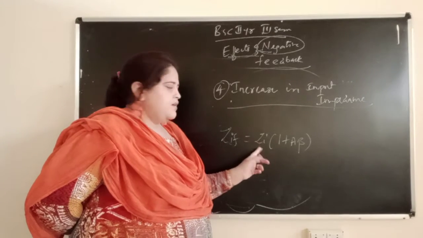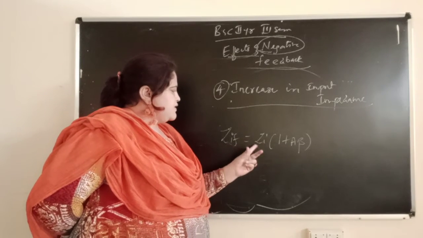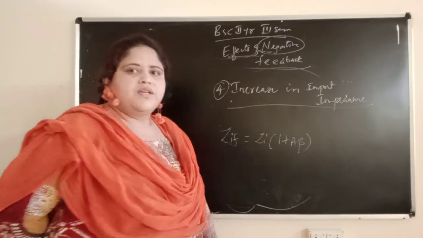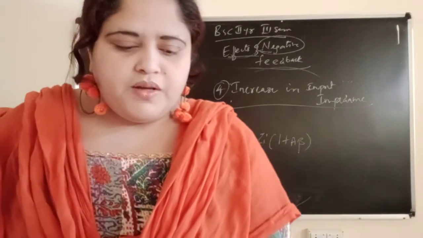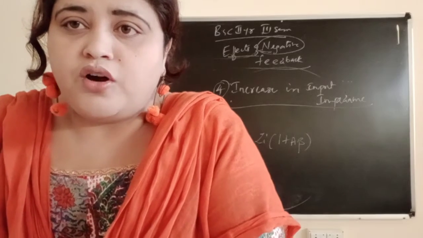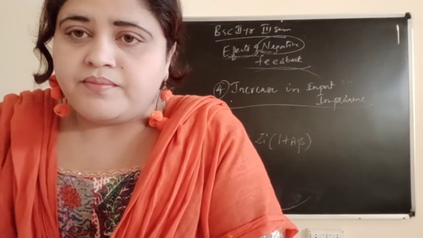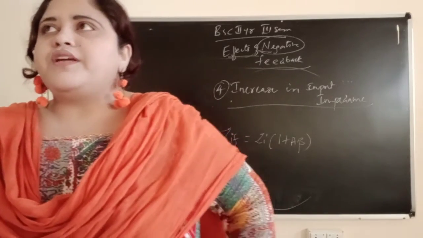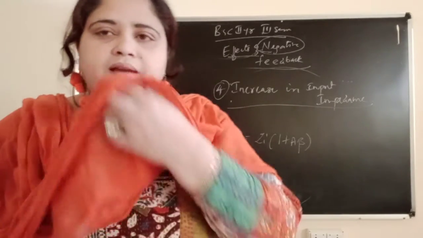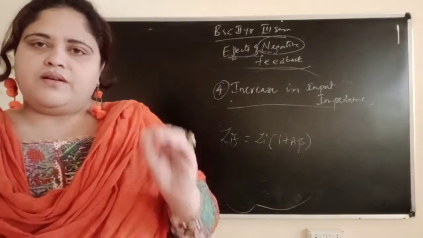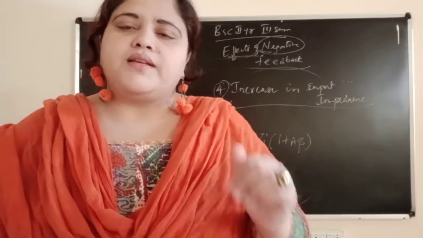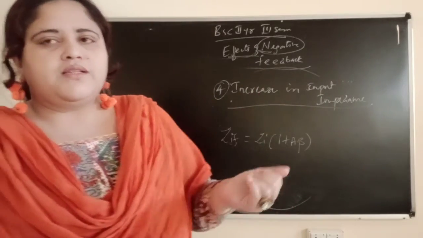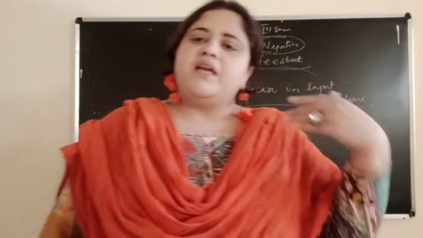Impedance means Z. Feedback with input impedance equal to Zi, input impedance times 1 plus A beta. So it is increasing the input impedance, because it is a desired characteristic of an amplifier, because it will not load the preceding stage or the input voltage source. It is not depending on the input voltage source. So input impedance will increase.